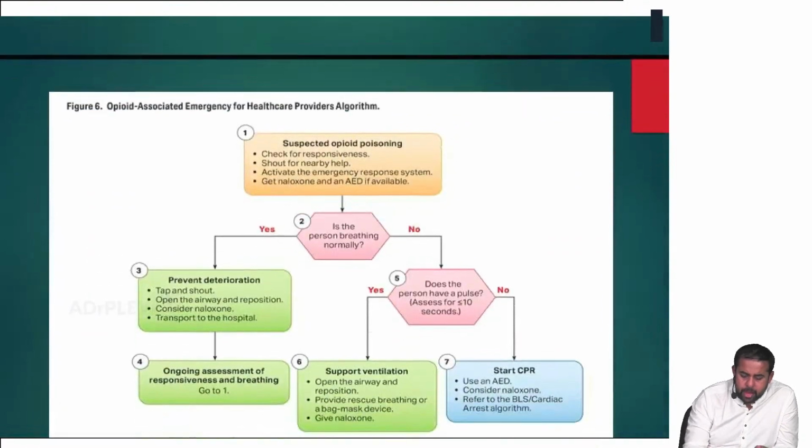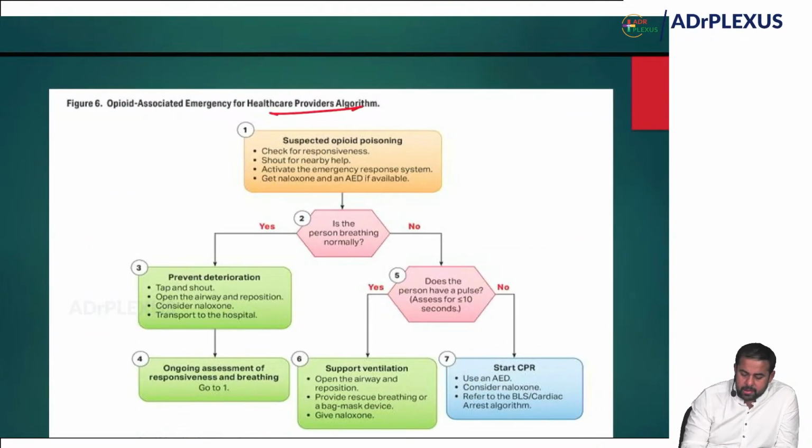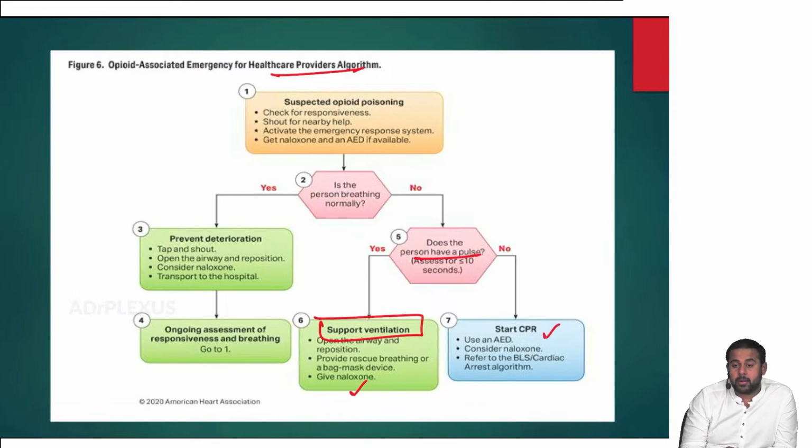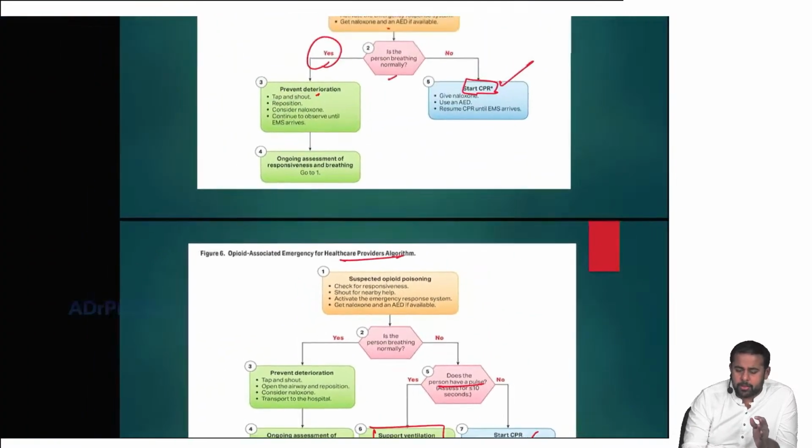Compare this with the healthcare provider algorithm, everything is the same. There you check, does the person have a pulse? If the patient has a pulse, then you support the ventilation, open the airway, provide rescue breathing, and then give naloxone. If there is no pulse, then start CPR, use an AED, consider naloxone and all.